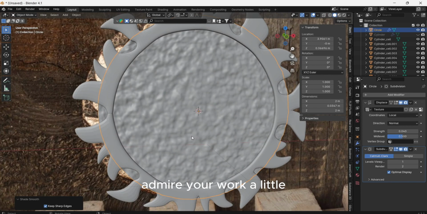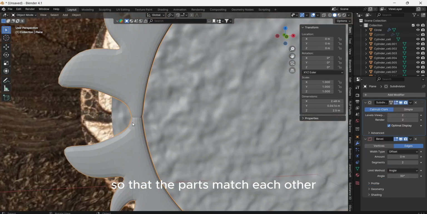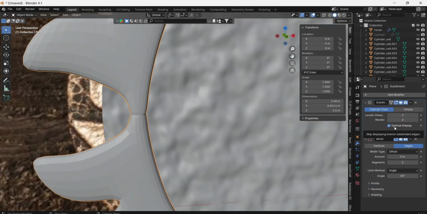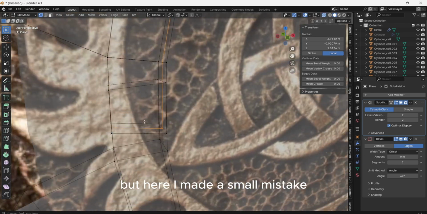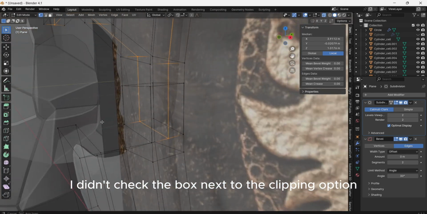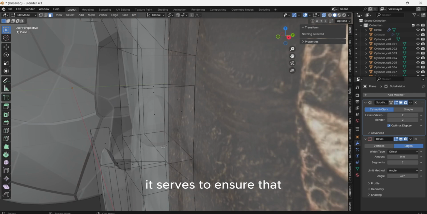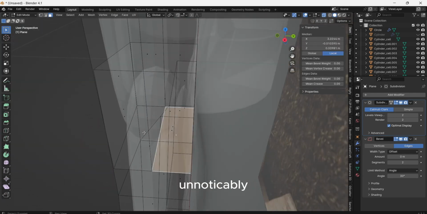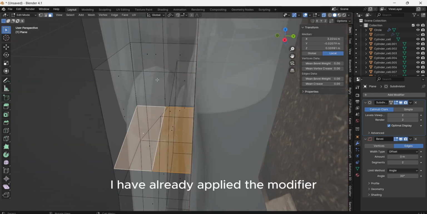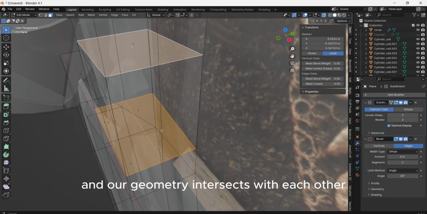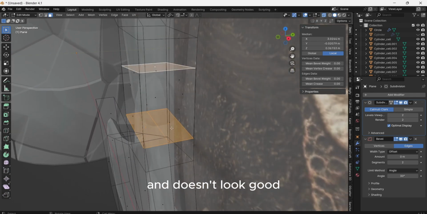Okay, admire your work a little and adjust the sizes so that the parts match each other. But here I made a small mistake. I didn't check the box next to the clipping option. It serves to ensure that two parts are connected to each other unnoticeably. I have already applied the modifier and our geometry intersects with each other and doesn't look good.